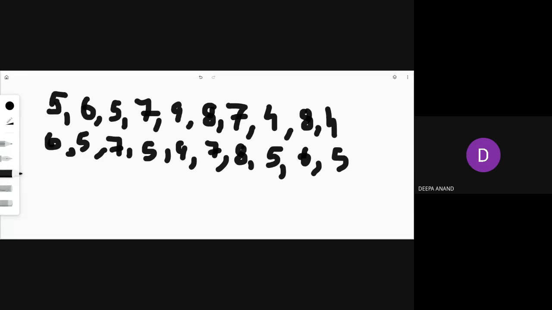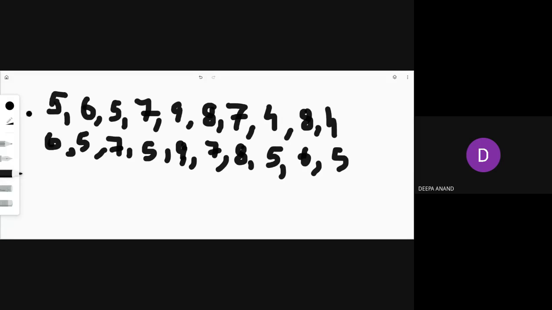Here, what you have to do is make a discrete frequency series. Once again, you check the items: 5, 6, 5, 7, 9, 8, 7, 4, 8, 4, 6, 5, 7, 5, 9, 7, 8, 5, 6, 5. This is 9, not 4. So these are the items.